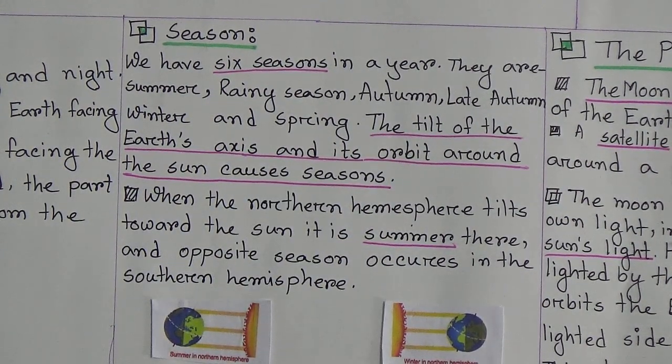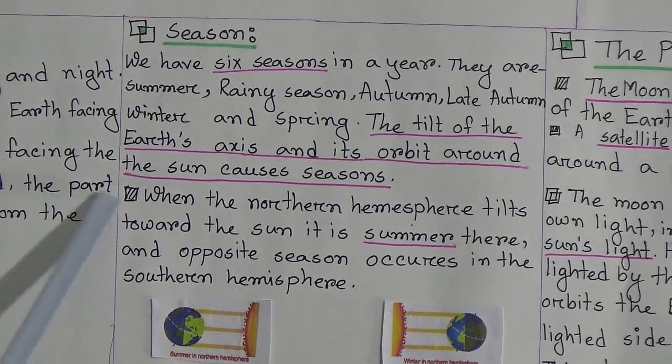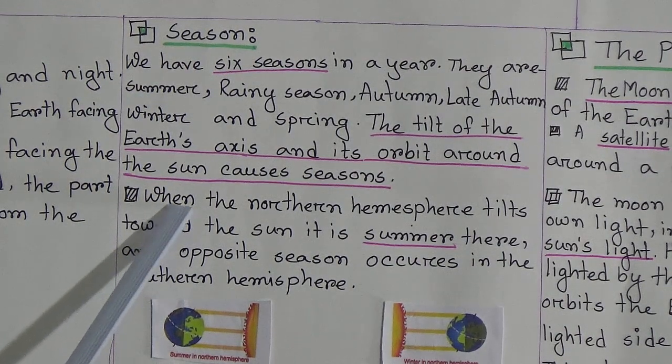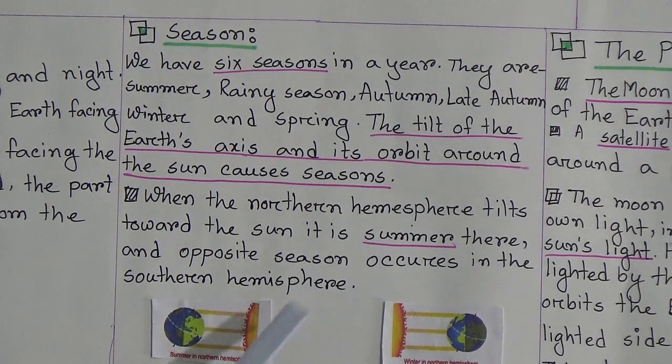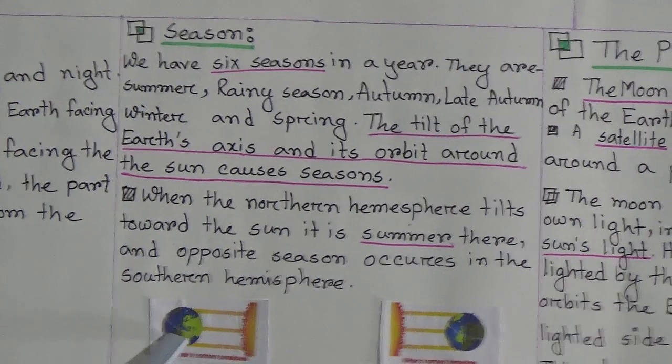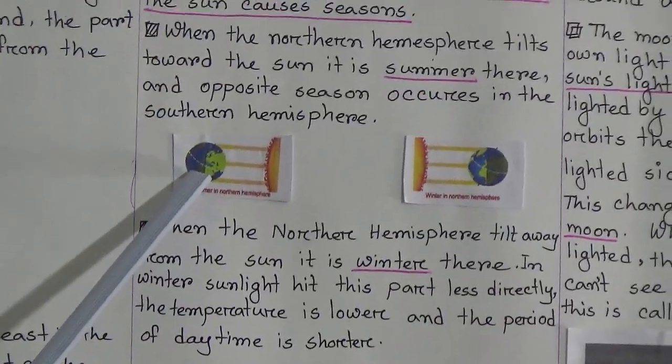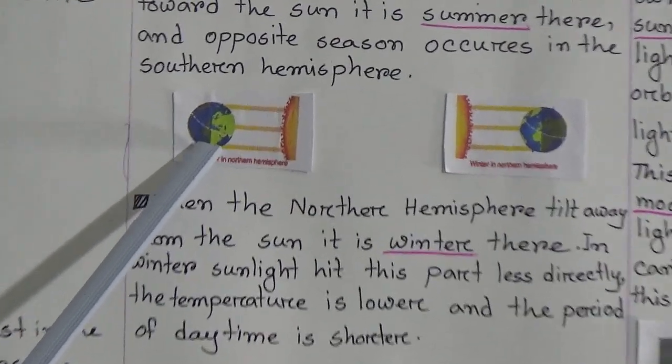Now you can understand what causes seasons. Most probably it is caused by the tilt of the earth towards the sun. Now we are going to look at when the northern hemisphere tilts towards the sun. See in the figure, the northern hemisphere is tilted towards the sun. It is summer there, and the southern hemisphere has the opposite season. That means there is winter.